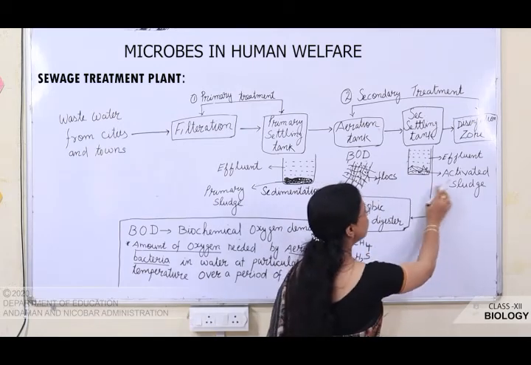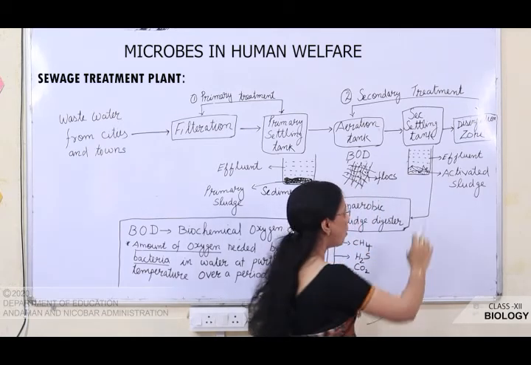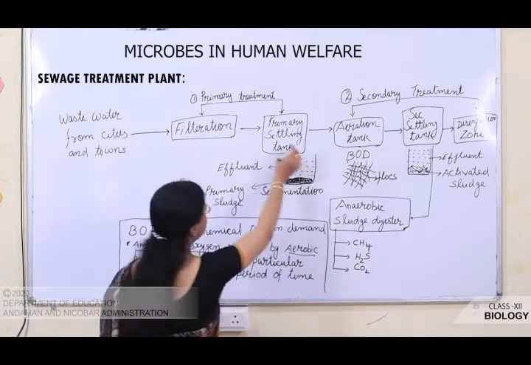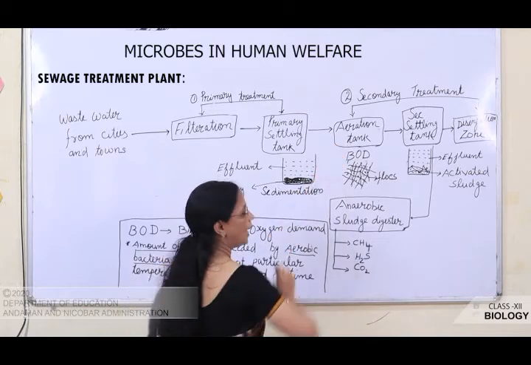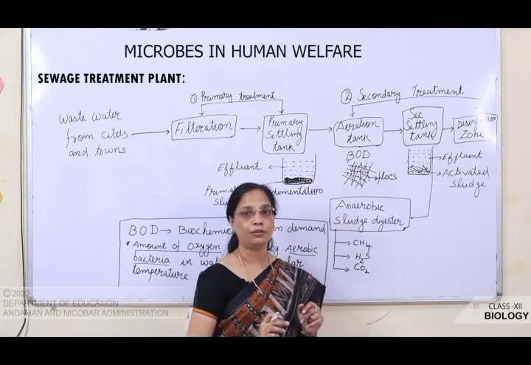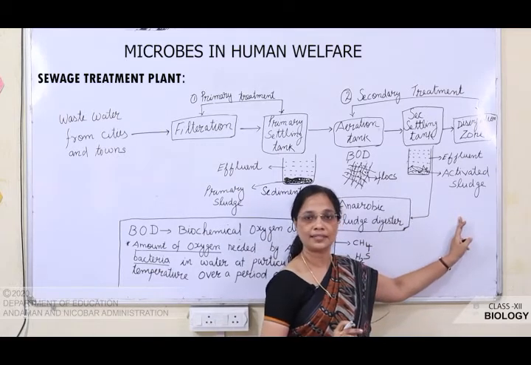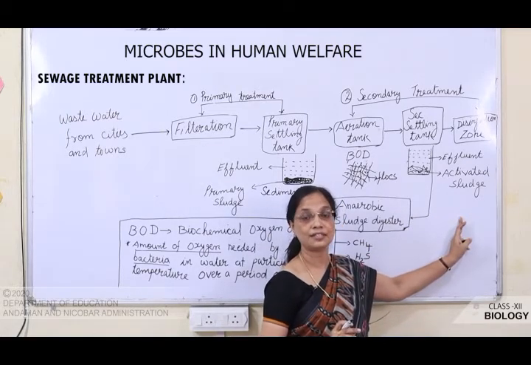Now, what happened to this activated sludge? A small amount of activated sludge is taken and it is again added into the aeration tank. Why? It acts as an inoculum, because this activated sludge consists of bacteria and fungal hyphae, that is flocks.